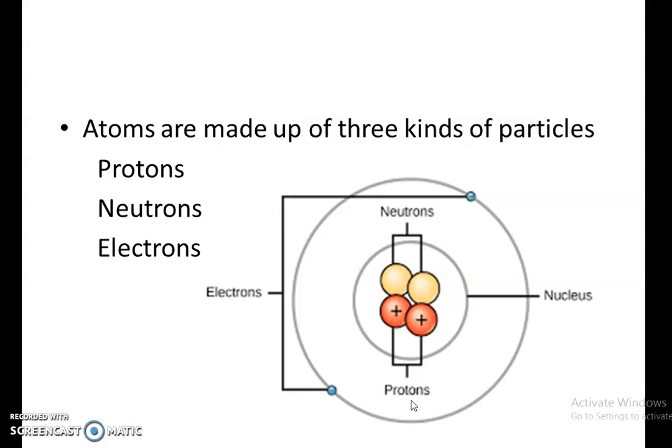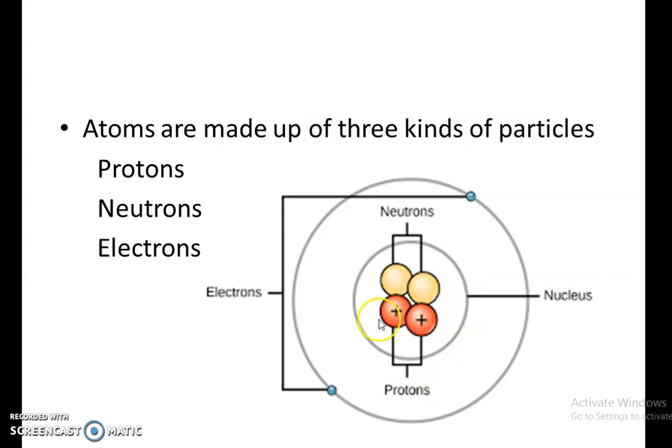So if the number of protons is equal to the number of electrons, the atom is electrically neutral. This is a very important point. We can make an atom charged by rubbing, or by removing an electron, but that's a different thing. In general, an atom is electrically neutral, that is, the number of protons is equal to the number of electrons.